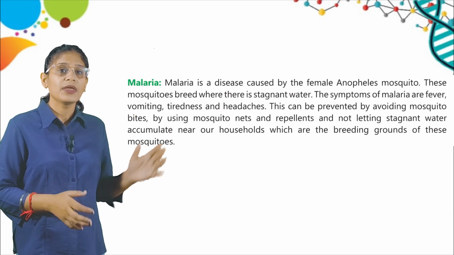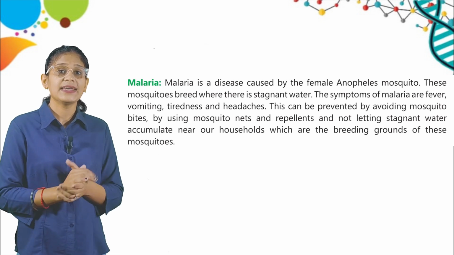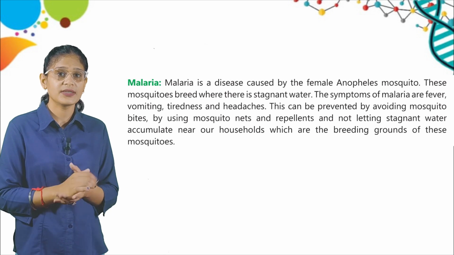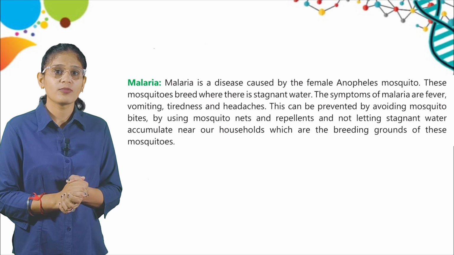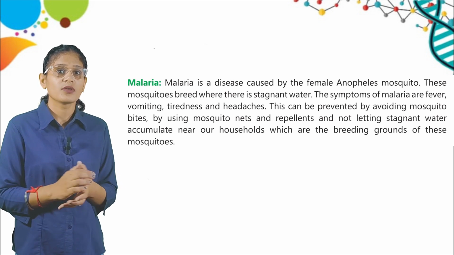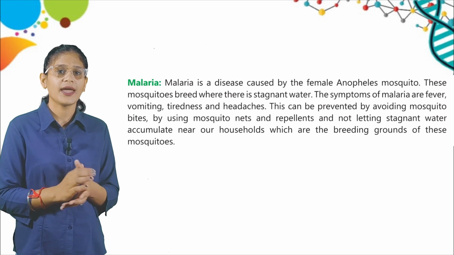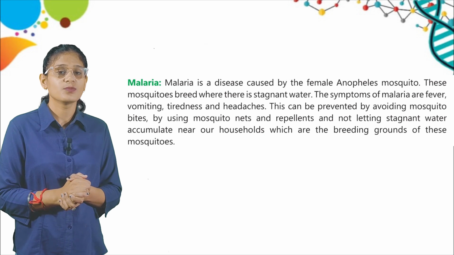Here is malaria, spread by the female Anopheles mosquito. These mosquitoes breed where there is stagnant water. The symptoms of malaria are fever, vomiting, tiredness, and headaches. This can be prevented by avoiding mosquito bites by using mosquito nets and repellents, and not letting stagnant water accumulate near our households, which are the breeding grounds of these mosquitoes.